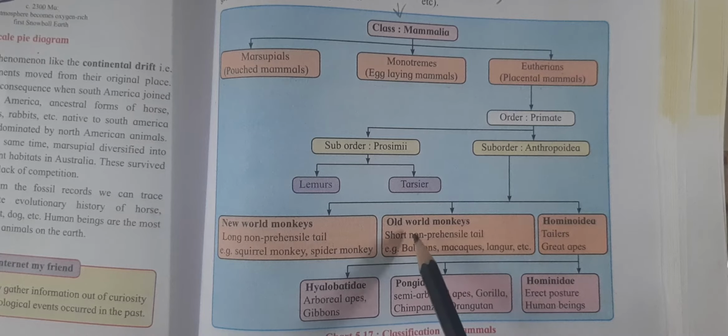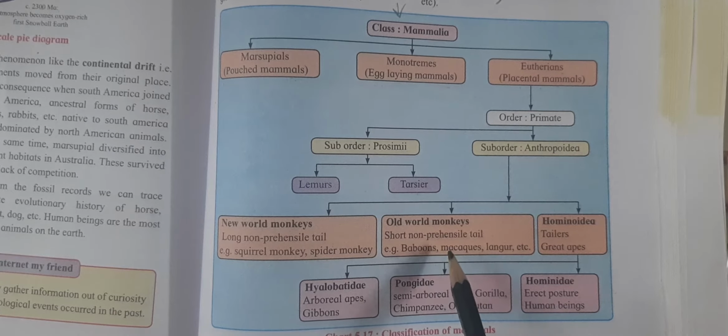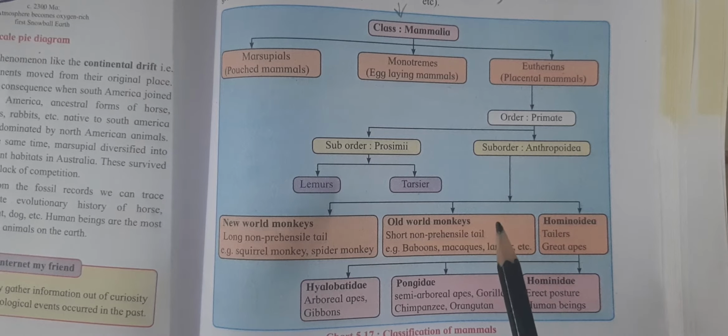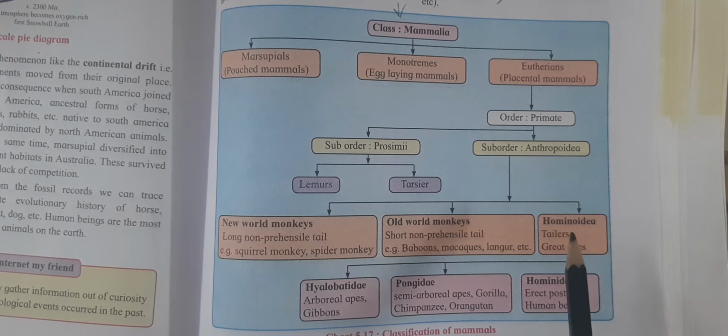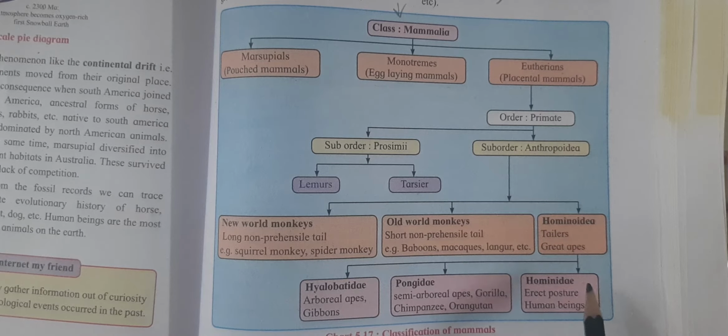Old World monkeys have a short, non-prehensile tail, like baboons, macaques, langur, etc. And Hominidae has the tailless great apes. Apes are again divided into 3 different groups: Hylobatidae, Pongidae, and Hominidae. From this Hominidae, humans have evolved.